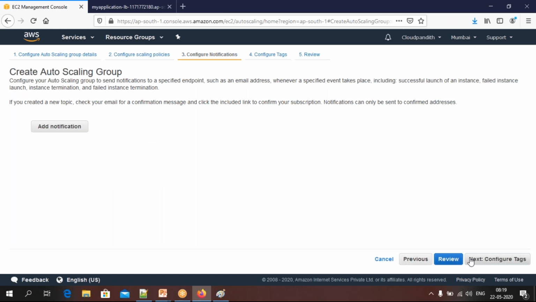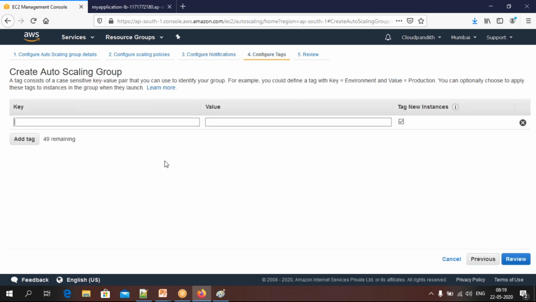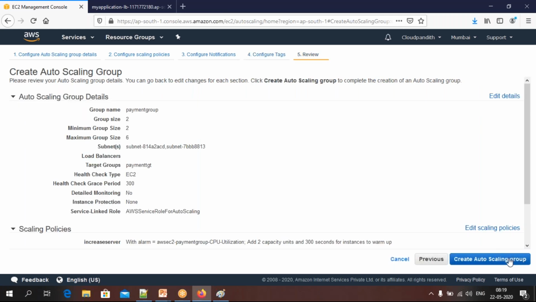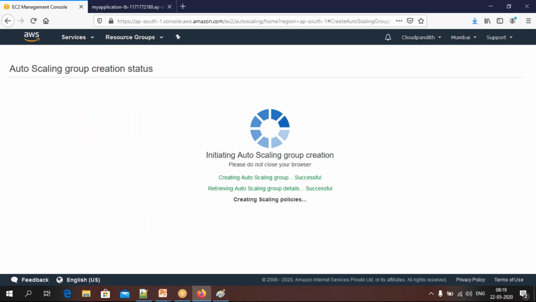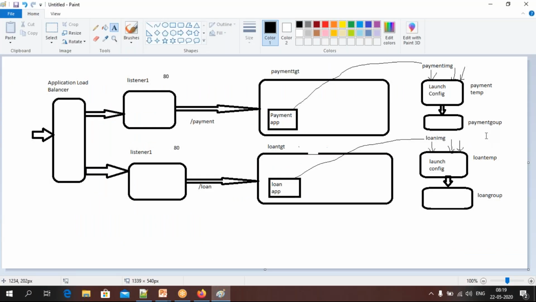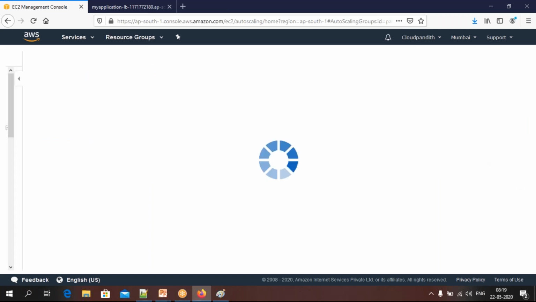Click configure notification. If you want to send any notification, you can add that. We don't want configuration key and value pairs. If you want, you can do that. Click review. Click create auto scaling group. This is the first group we have completed, the payment group. Okay, so click close.